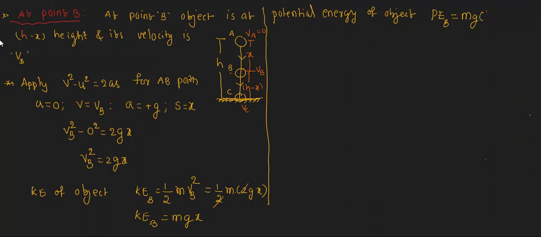The formula is mgh, where h is the height we have to take. But here the height is h minus x, that's why we take h minus x. Then finally we will get the potential energy at point B by multiplying with mg: mgh minus mgx. Then we got the kinetic energy and potential energy. I want to find out the total energy of the object at point B.